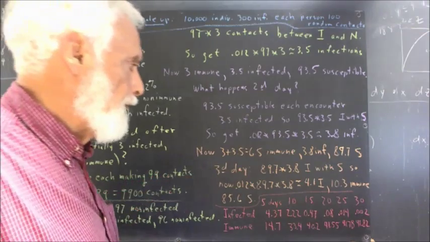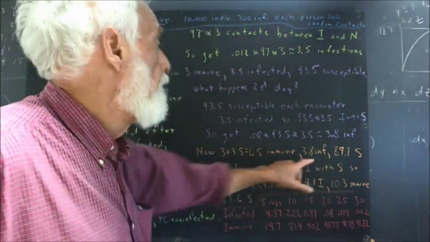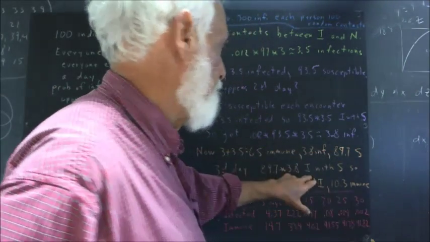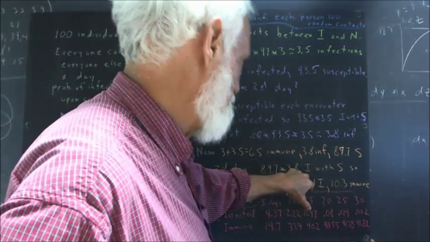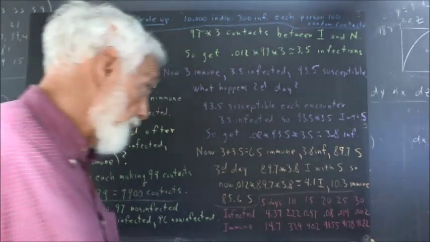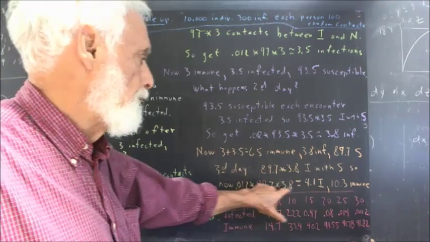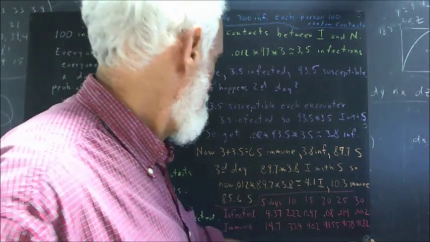So, on the third day, how many contacts are you going to have between immune and susceptible? 3.8 between infected and susceptible. It's unfortunate that immune and infected both start with I. Anyhow, you're going to have 3.8 times 89.7 contacts, and 0.012 of those are going to lead to infection. So you're going to have 4.1 infected people.